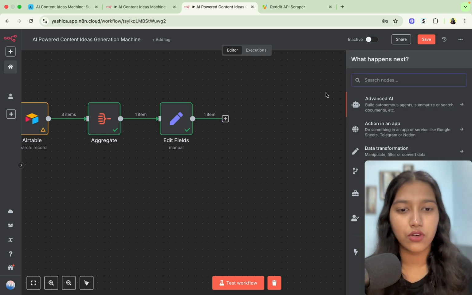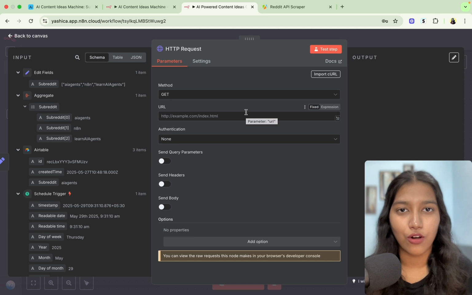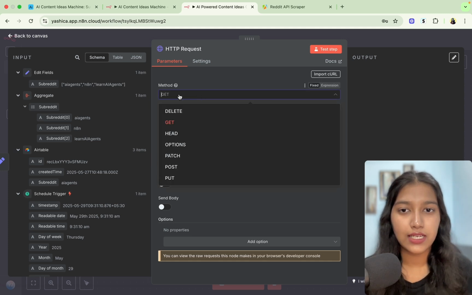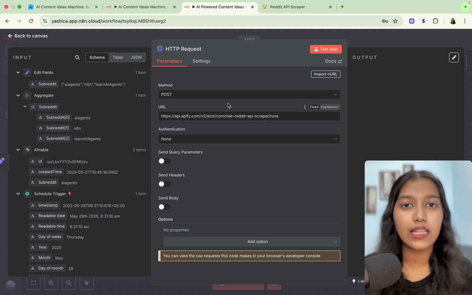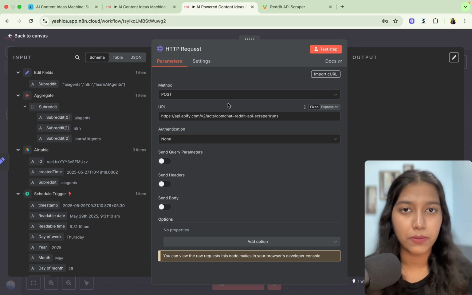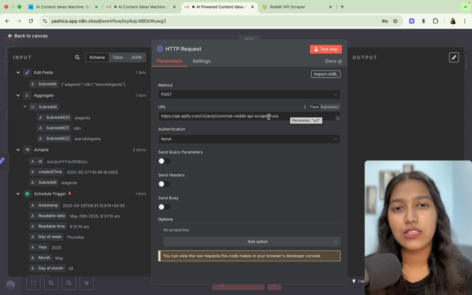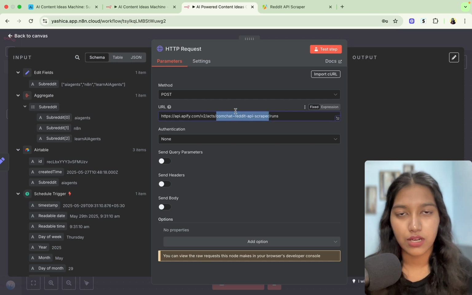For that, we're going to use the HTTP request, as we will be making an API call to Apify. The method is going to be POST. The URL is going to be this one. Again, in the resources that I will put in the description, go to that link and access the resources. There, I will put all of these URLs and links and everything that you can copy paste directly. So if you're using the same scraper as myself, you're going to use this URL. If you're using some other scraper, you will have to change this part with that particular scraper's name.